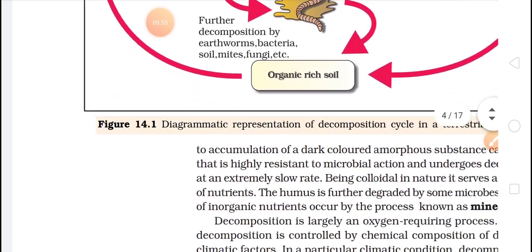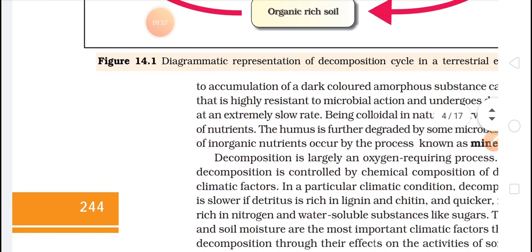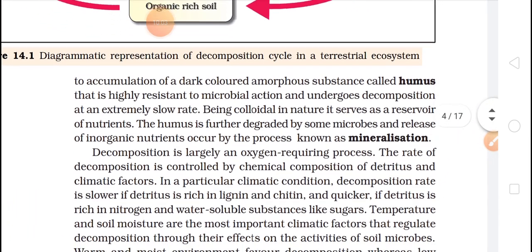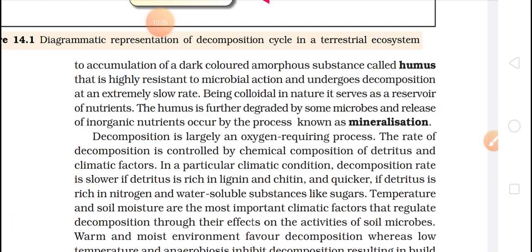Humification leads to accumulation of dark color amorphous substance called humus. The word humification comes from humus, and humus I have explained to you. The topmost layer of the soil which you see is a little bit dark in color, which consists of humus, and that humus is very rich for soils. So after the breakdown we get an accumulation of dark color amorphous substances